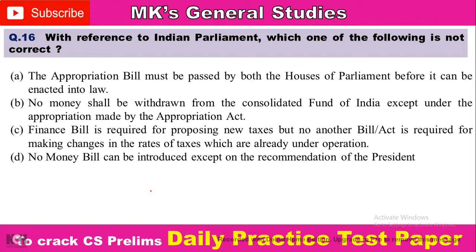Option B, no money shall be withdrawn from the Consolidated Fund of India except under the appropriation made by the Appropriations Act. Option C, finance bill is required for proposing new taxes, but no other bill or act is required for making changes in the rates of taxes which are already in operation. And option D, no money bill can be introduced except on the recommendation of the president. So comment your answer.